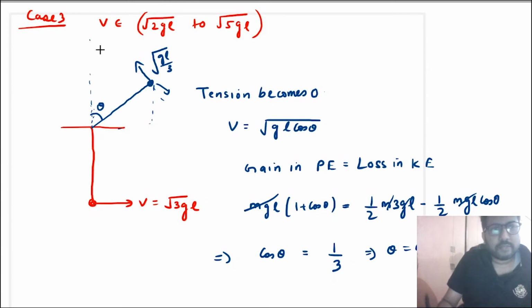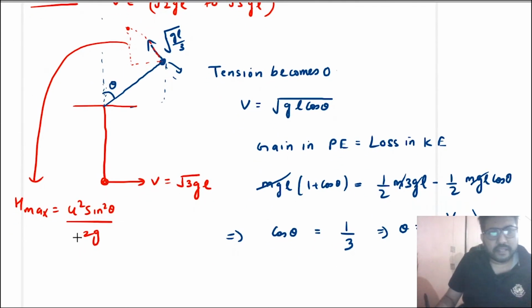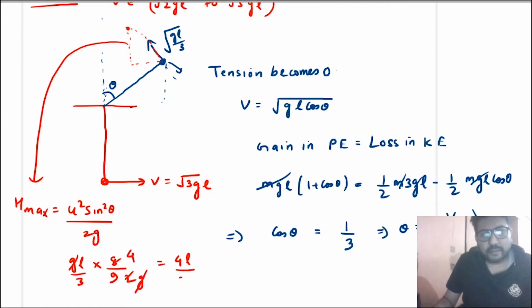free fall projectile motion. So now it will perform a projectile motion, and suppose this is the maximum height reached by the projectile. Then you know that the maximum height is given by u square sine square theta divided by 2g. Right? So maximum height here will be, now the speed here is root gl by 3. So u square will be gl by 3 multiplied by cos theta is 1 by 3. So cos square theta is 1 by 9. So sin square theta is 8 by 9. So this will be 8 by 9 divided by 2g. g cancels. So you will get 4L by 27.